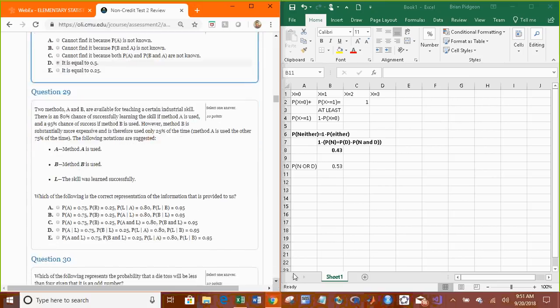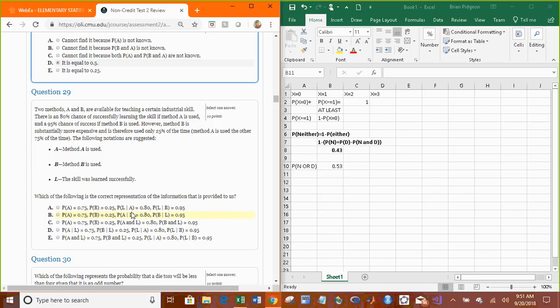Two methods A and B are available for teaching a certain industrial skill. There is an 80% chance of successfully learning the skill if method A is used, and a 95% chance if method B is used. However, method B is substantially more expensive and therefore used only 25% of the time. Method A is used 75%. The following notations are suggested. Method A is used A, B. Which of the following is the correct representation of the information that is provided to us? So, probability of A is 0.75, probability of B is 0.25, that's good.